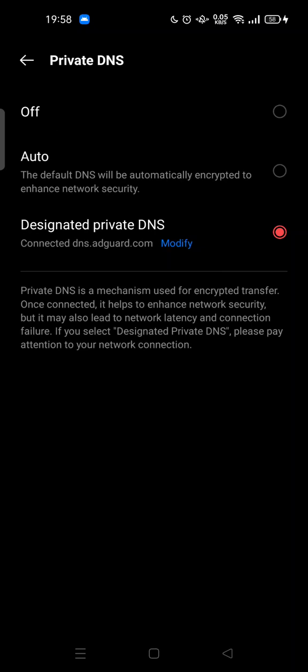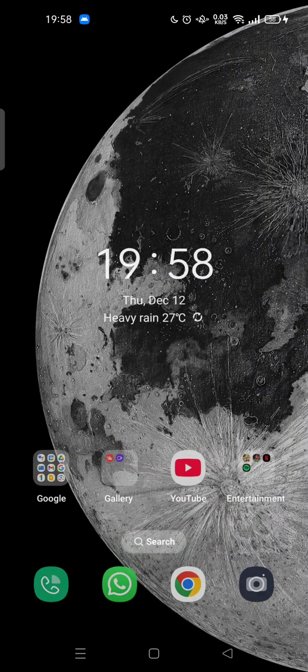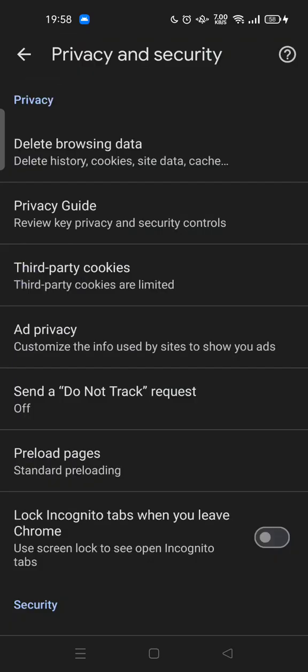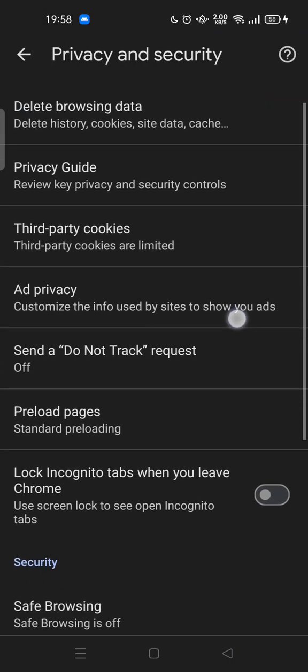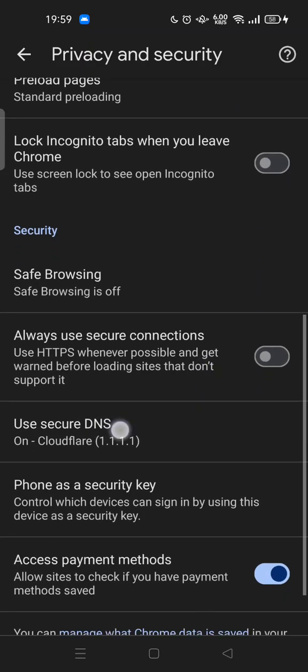And also, there are some free DNS that you can try, for example, Cloudflare. If you use Google Chrome, you can tap the three dots at the top of your screen, go to settings, then privacy and security. You can find secure DNS.